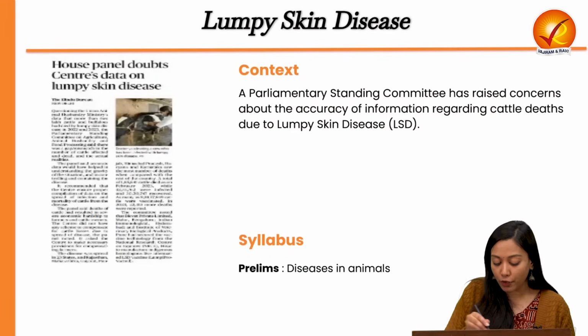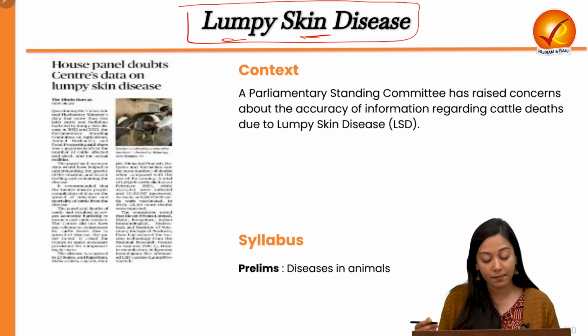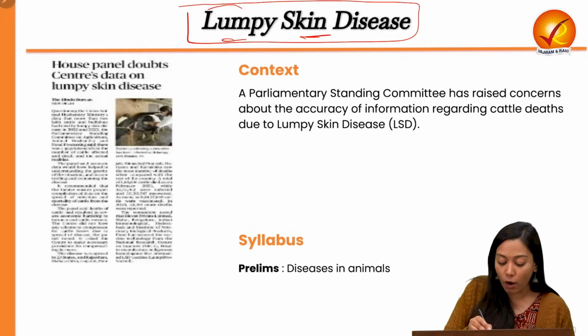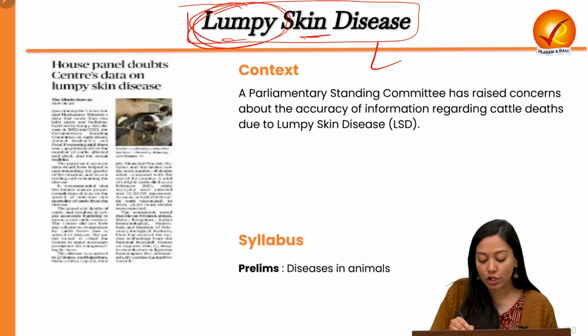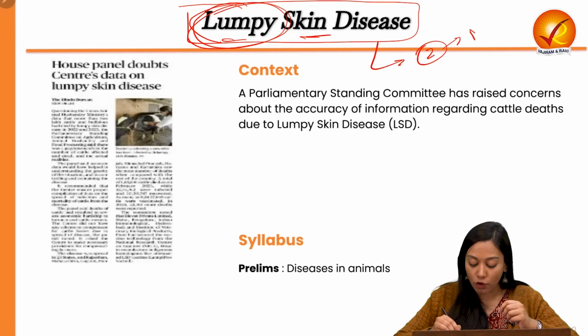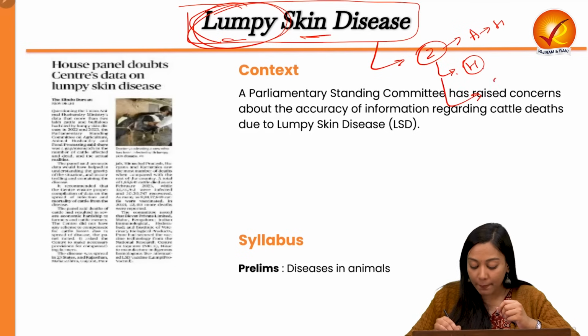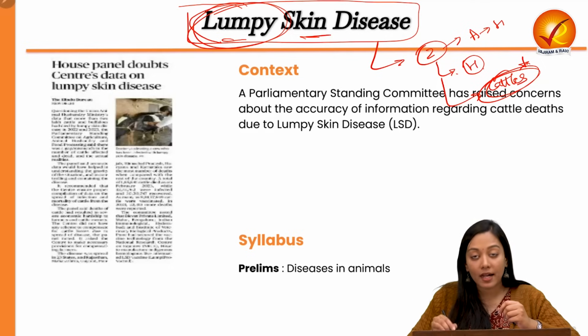Now, from the prelims point of view, we will read about a cattle disease. This is the lumpy skin disease. As the name suggests, it is an outbreak in the form of a skin disease which shows lumps on the body. And this is not a zoonotic disease. Zoonotic diseases are those which are transferred from animal to human. This is not one. It does not impact humans. It only impacts the bovine or the cattle. So it is a cattle disease.